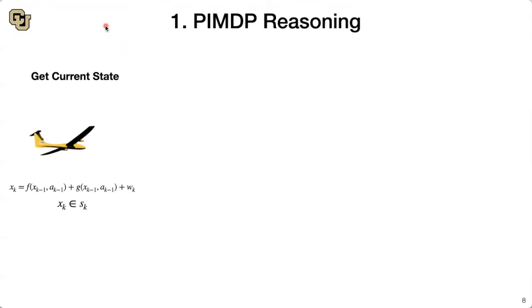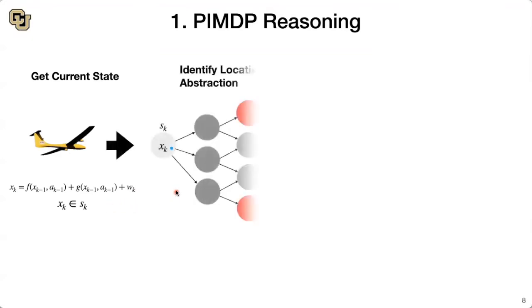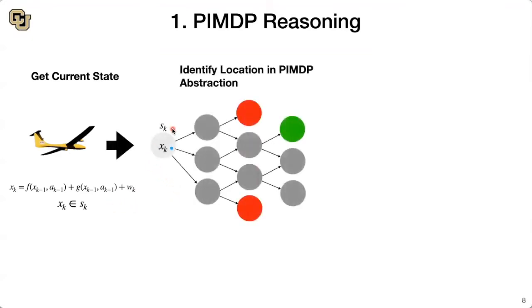The first step of the online component is to reason about the abstraction by using the current state of the system. Suppose the current state is in the abstraction state SK. We automatically know the possible future states that the system may transition to based on the abstraction.